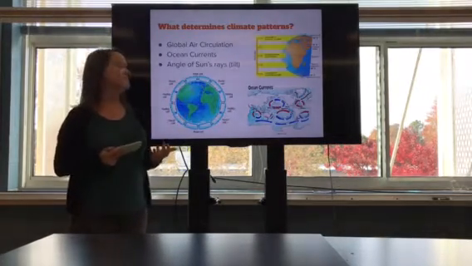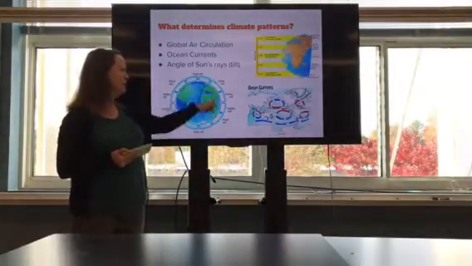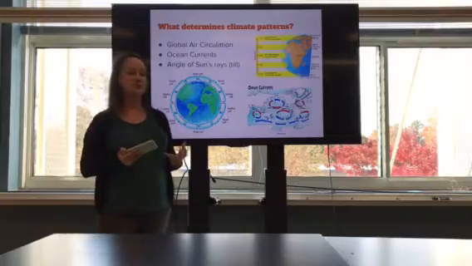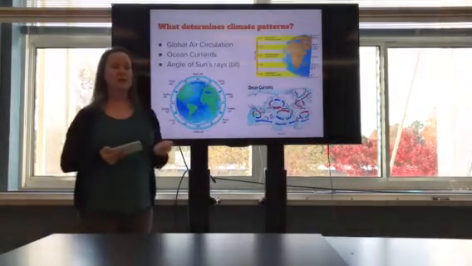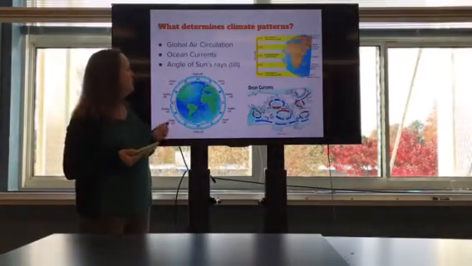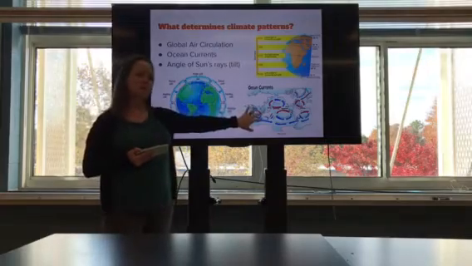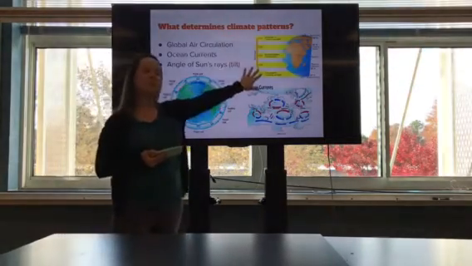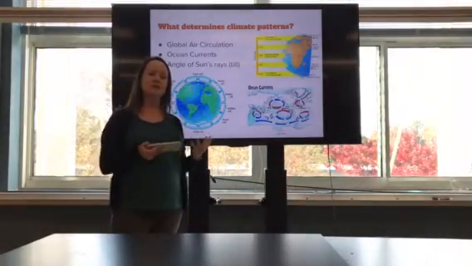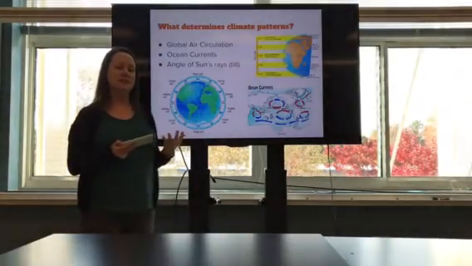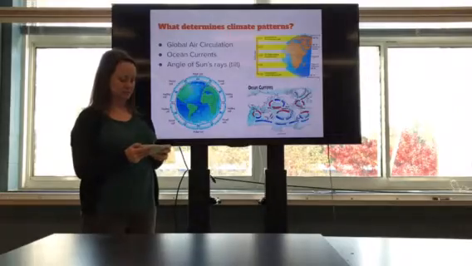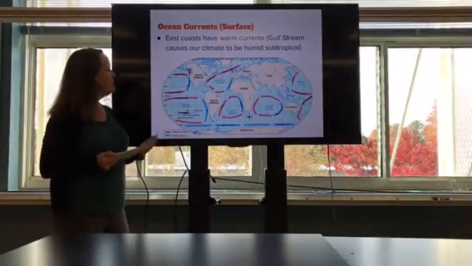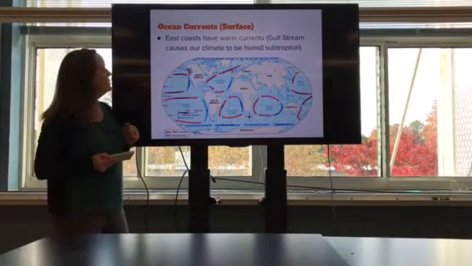All right, so what we're going to look at and what determines climate, in addition to the latitude or distance from the equator, is global air circulation. So this is like the 3D models we created in your notes and that we looked at in a previous module. We'll talk about ocean currents, both surface currents and deep currents. And then, as we've already said before, with the tilt of the Earth and how the angle of sunlight affects the insolation.